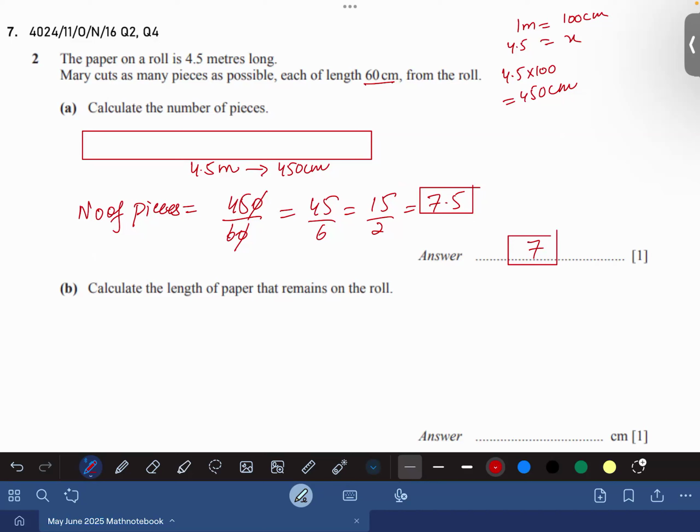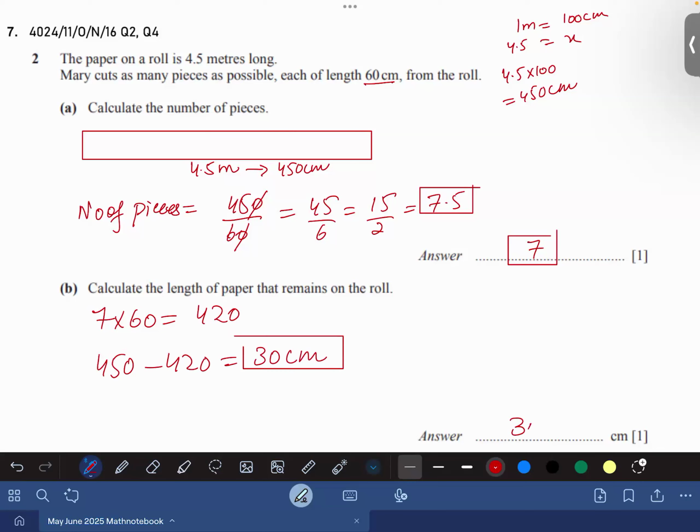So 0.5 was left, so you can easily say 7 pieces can be made. So 7 times 60 would be 6 sevens are 420. Agree? So the total roll was 450 centimeters minus 420. So the answer is 30 centimeters. That is the leftover. So 30 centimeters is the leftover. Any problem, anyone? No, sir.